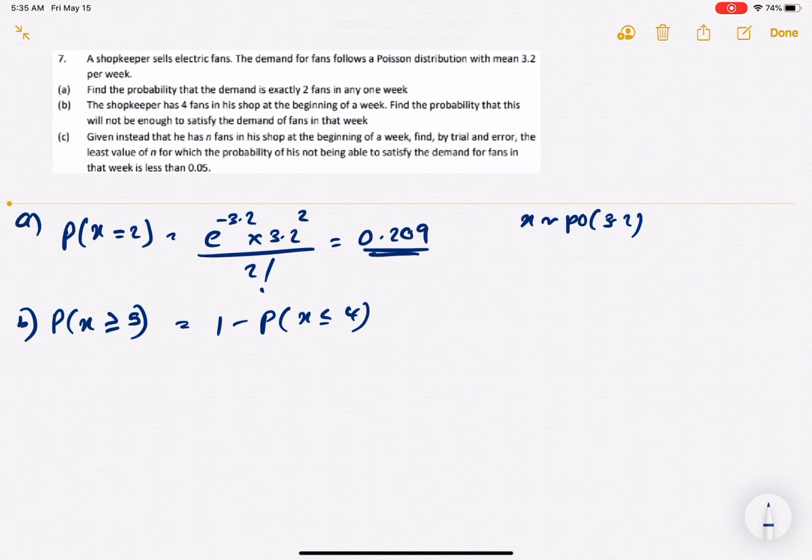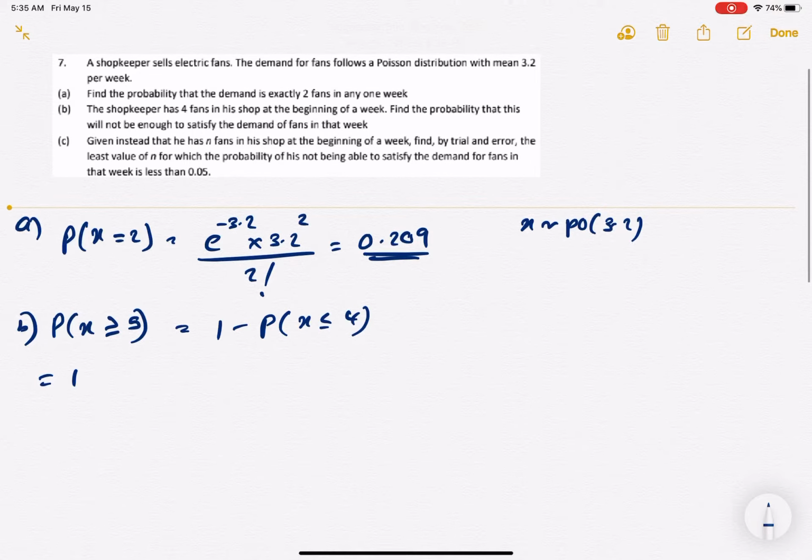As I explained already, I cannot use the cumulative Poisson table here because 3.2 is not an integer value, so I have to do it manually, which requires a lot of simplification.